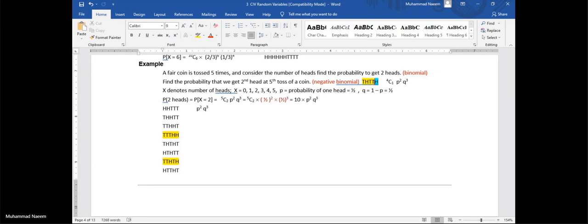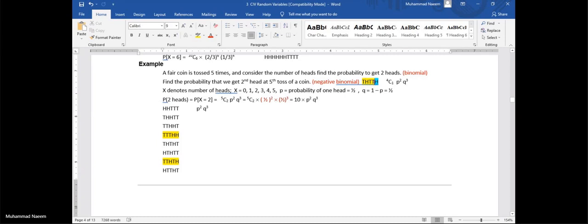So in this case we are finding the probability that at the fifth toss we get our second head. That's why this position is fixed and will not be involved in making the combination. All previous outcomes will be involved in making the combination.